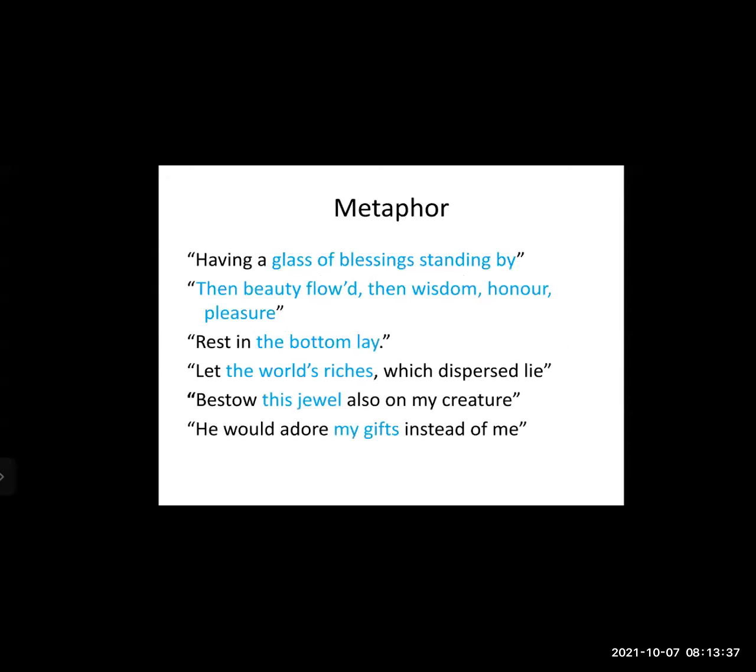Now here in this poem, a metaphor is having a glass of blessings standing by. This is the metaphor. Then beauty flowed, then wisdom, honor, pleasure. Rest in the bottom lay. This is the metaphor. And let the verse riches, which disperse lie. Bestow this jewel also on my creature. Actually, it is not a jewel, but the jewel means here a precious, valuable thing.